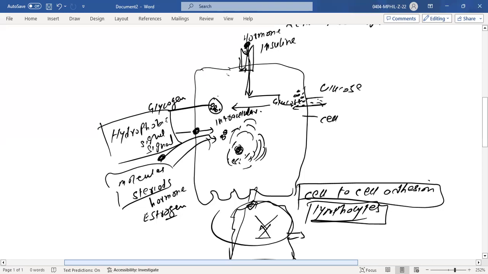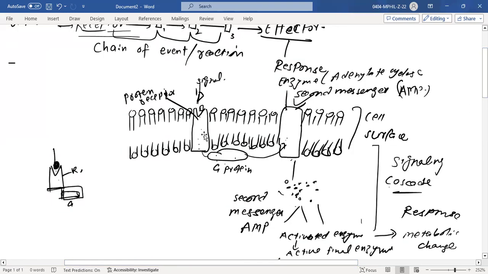In the case of G protein, we have studied that the signal comes and binds with the receptor. The receptor will attach with the G protein. The G protein is going to activate the enzyme adenylate cyclase. This adenylate cyclase produces a second messenger in the form of cyclic AMP. And these second messengers are going to activate other enzymes, and those enzymes will activate others, and at the end you will get a response. Right? You have an example of G protein.